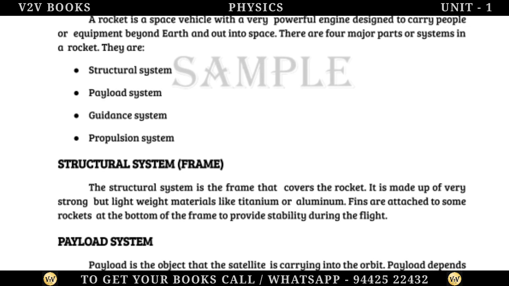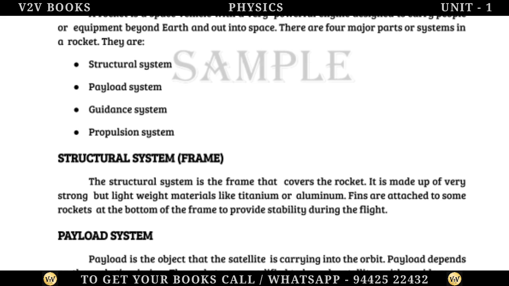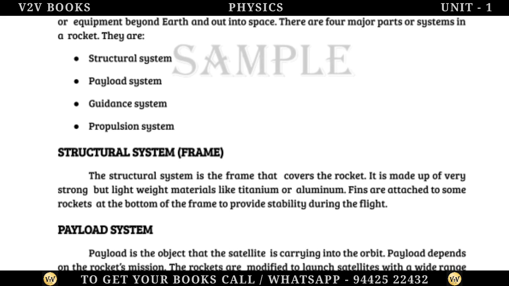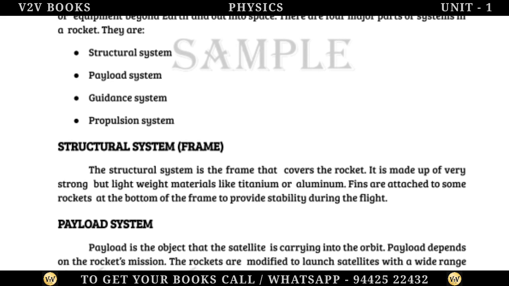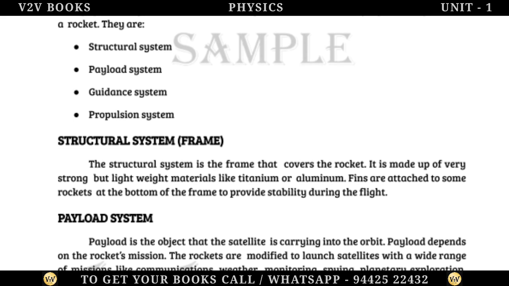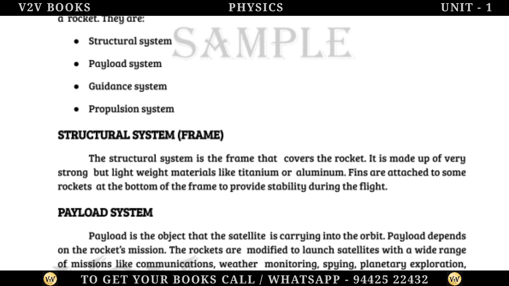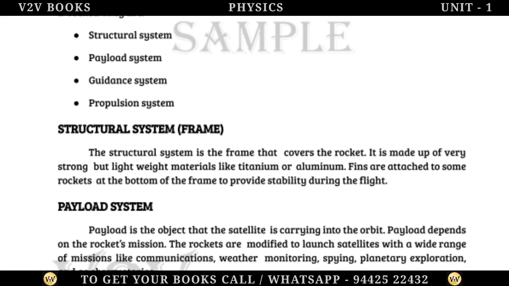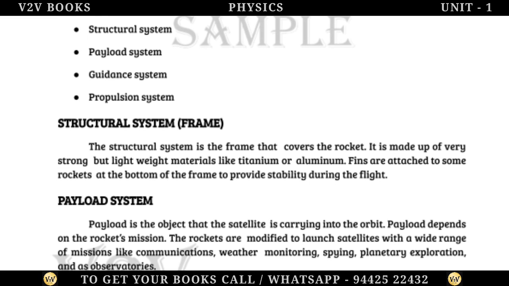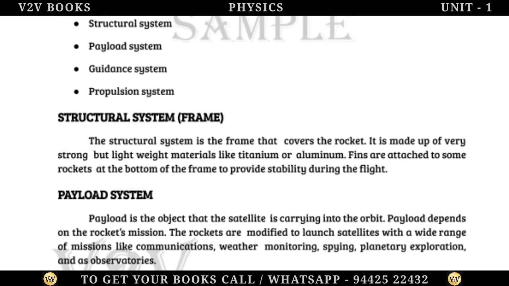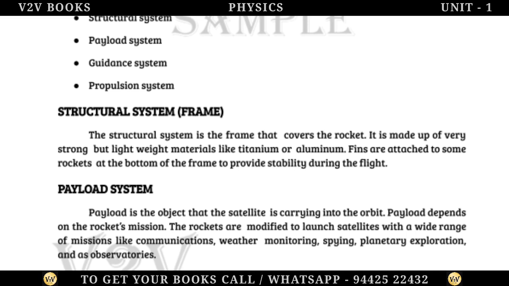Structural system, frame. The structural system is the frame that covers the rocket. It is made up of very strong but lightweight materials like titanium or aluminum. Fins are attached to some rockets at the bottom of the frame to provide stability during the flight.